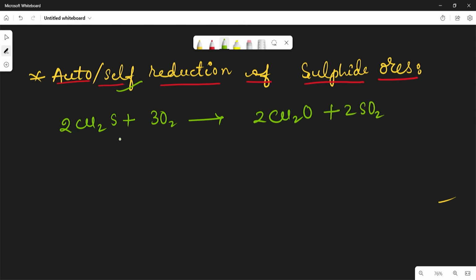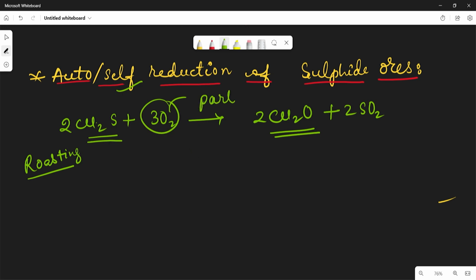So here the metal sulfide ore is converted into metal oxide by partial heating. In the extraction of copper from its sulfide ore, the ore is subjected to roasting. So this process is called roasting, the first method, because here it is heated with excess oxygen. So here partial roasting takes place.